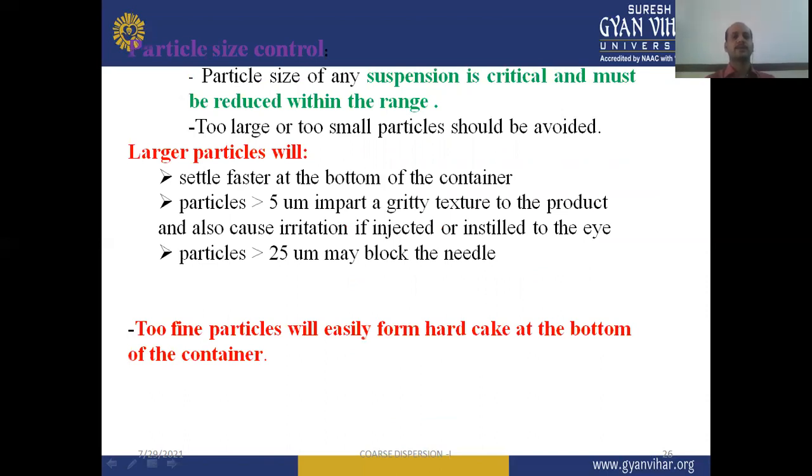Now let us see one by one. First is particle size control. The particle size of any suspension is critical and must be reduced within the range. As the particle size is reduced, there is an increase in surface area, and many properties which are directly related to surface area, like absorption, dissolution, solubility, and ultimately bioavailability, are affected. So too large or too small particles should be avoided. Why should they be avoided? The reason is given here.